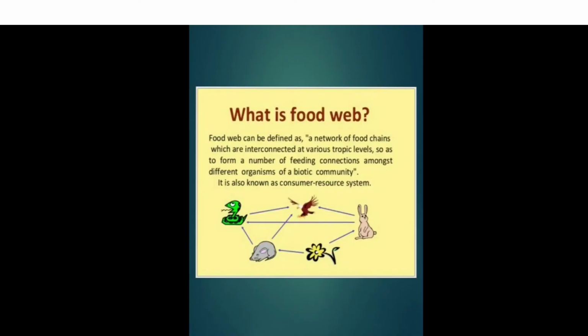What is food web? Food web can be defined as a network of food chains which are interconnected at various trophic levels so as to form a number of feeding connections among different organisms of a biotic community. It is also known as consumer resource system.